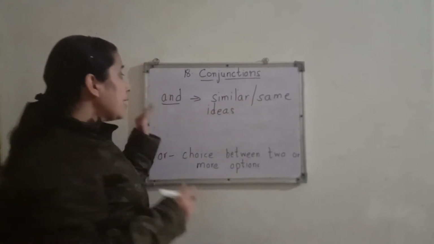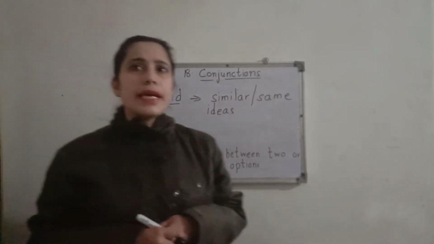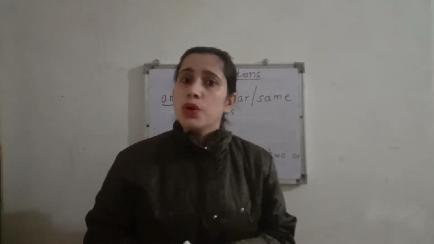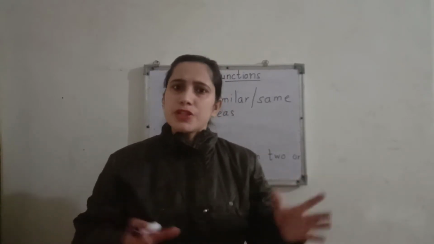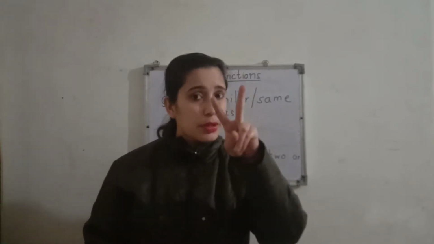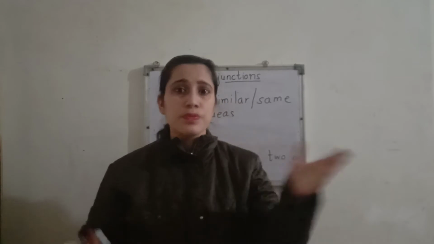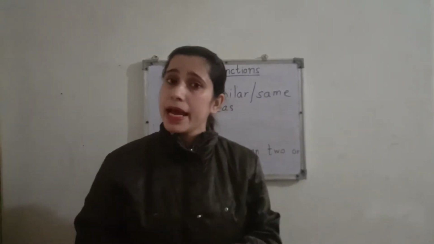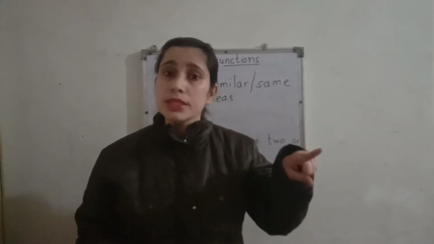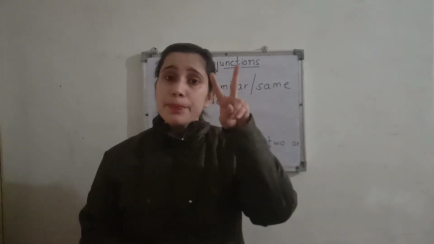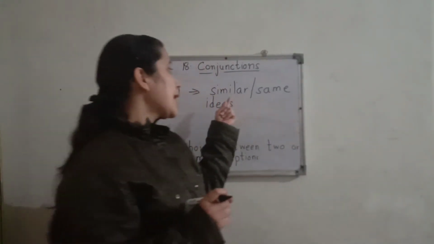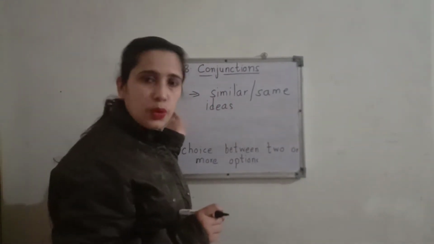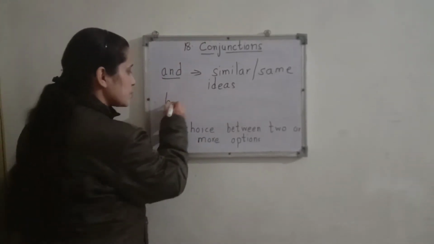Okay. And now if I say Khanak wants to play piano, Rachit also wants to play piano. They both want to play piano. So how will we connect? By using conjunction and. Khanak and Rachit want to play piano because they both want to play the same instrument, that is piano. So there is a similar idea, same idea here. That's why we are using here and.